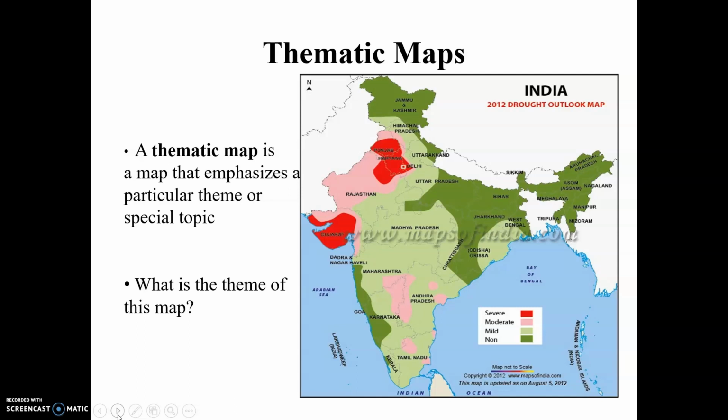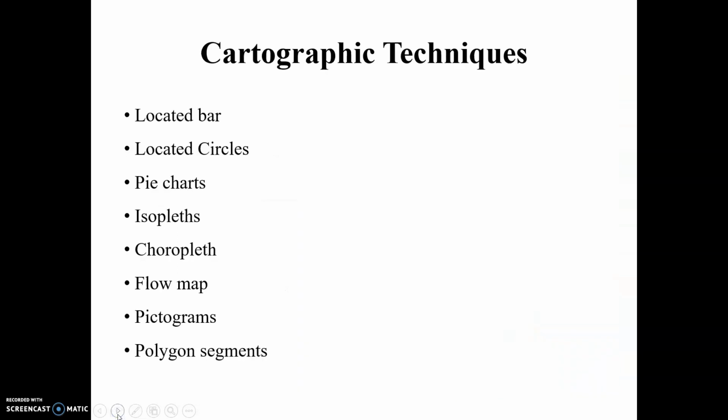Now looking at this map, you can tell that the theme of this map is drought outlook. Which areas are severely affected by droughts, which areas are moderately affected by droughts, which are not at all affected by droughts. All this information you can get from this type of graph. So what is the theme of the map, and what is the cartographic technique of the map, is another very famous and very favorite question of examiners.